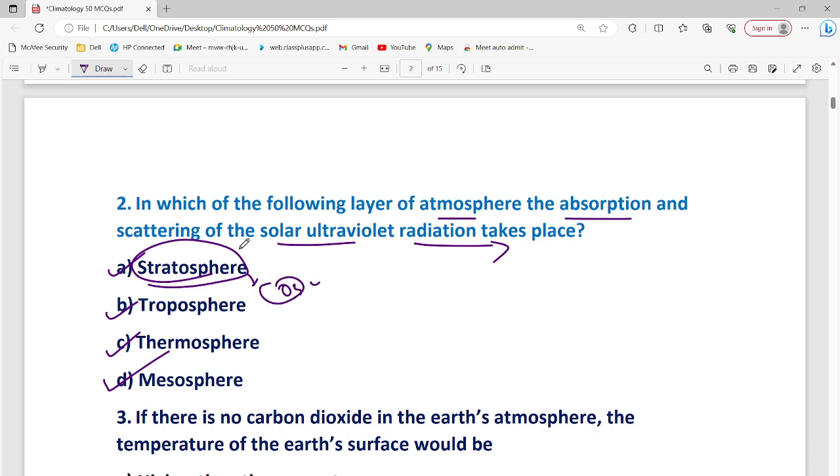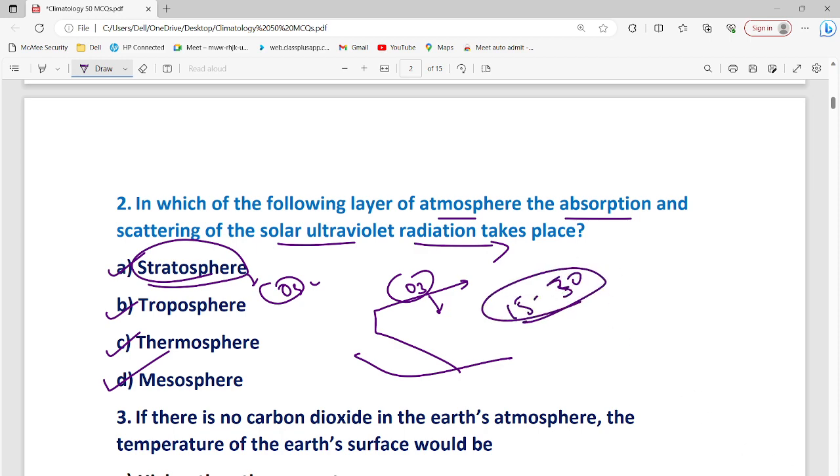And hence the atmospheric thermal inversion will also take place because of the O3 presence. And ozone is what? It is three oxygen molecules, present at 15 to 50 km of atmospheric altitude.